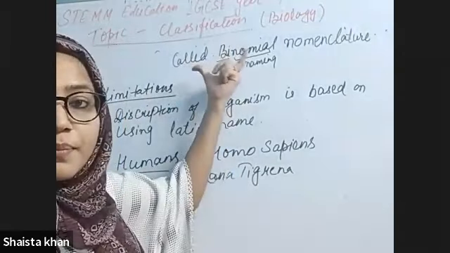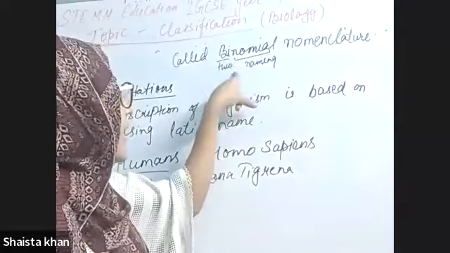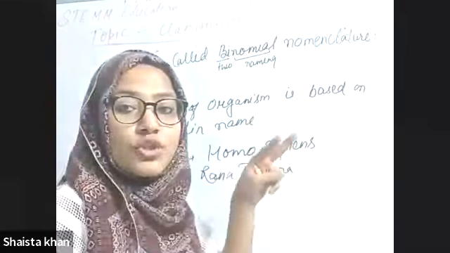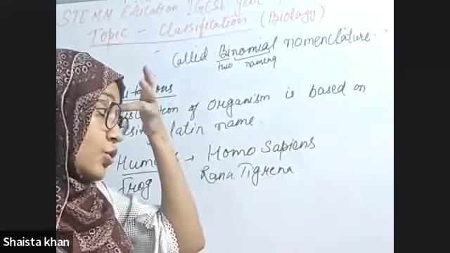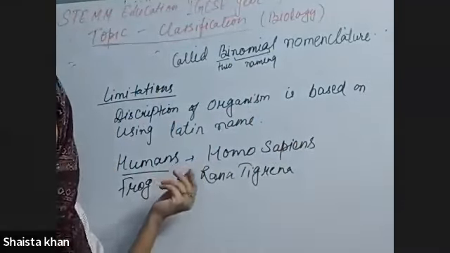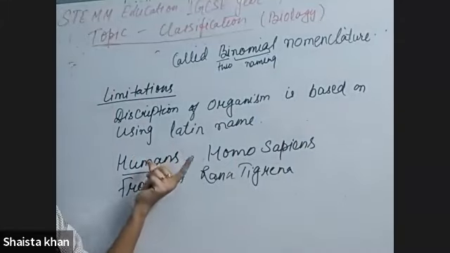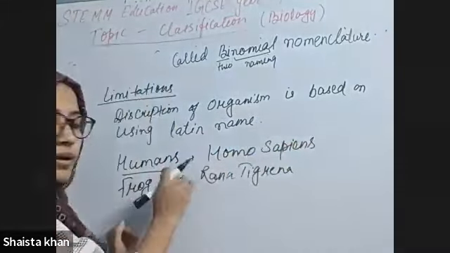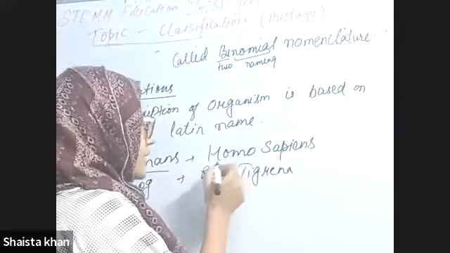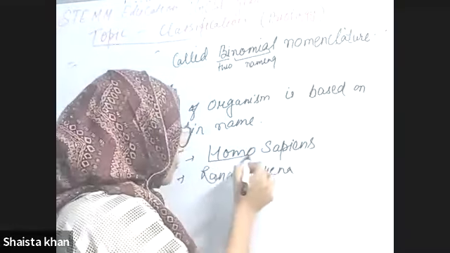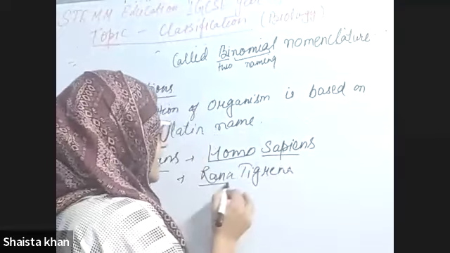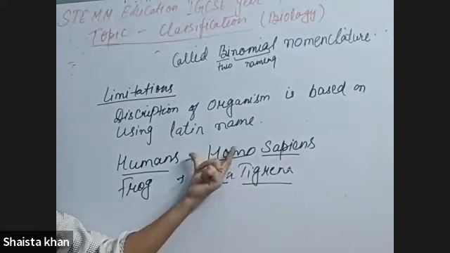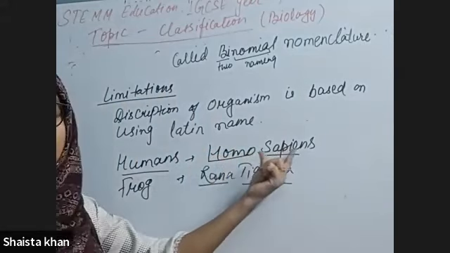If you study binomial nomenclature, bi means two and nomial means naming, so it is formed by two names. For humans, the first is Homo, the second is sapiens. For the frog, the first is Rana, the second is tigrina.